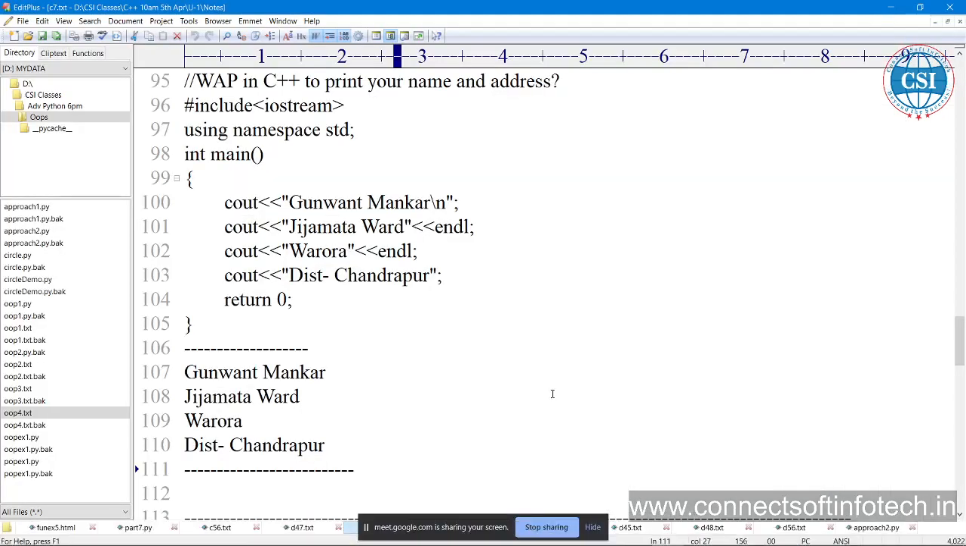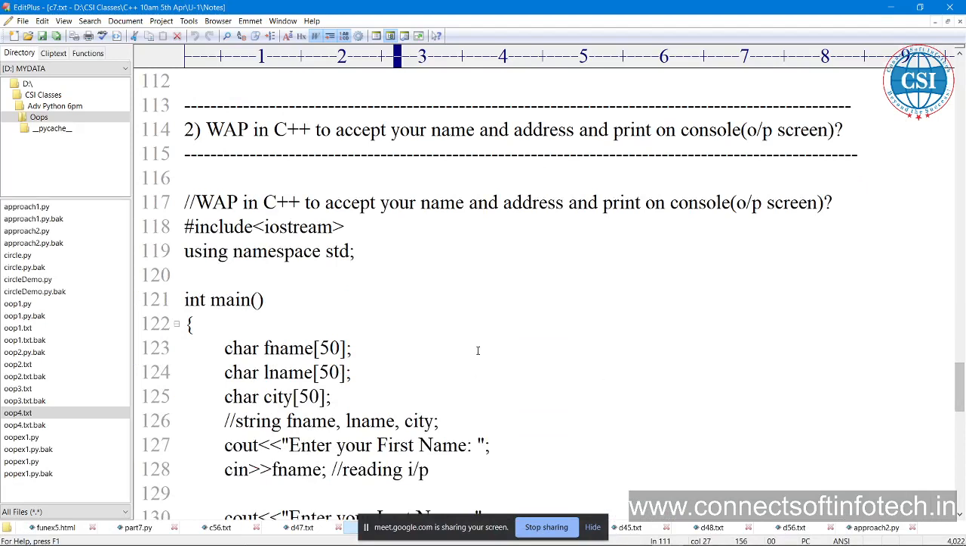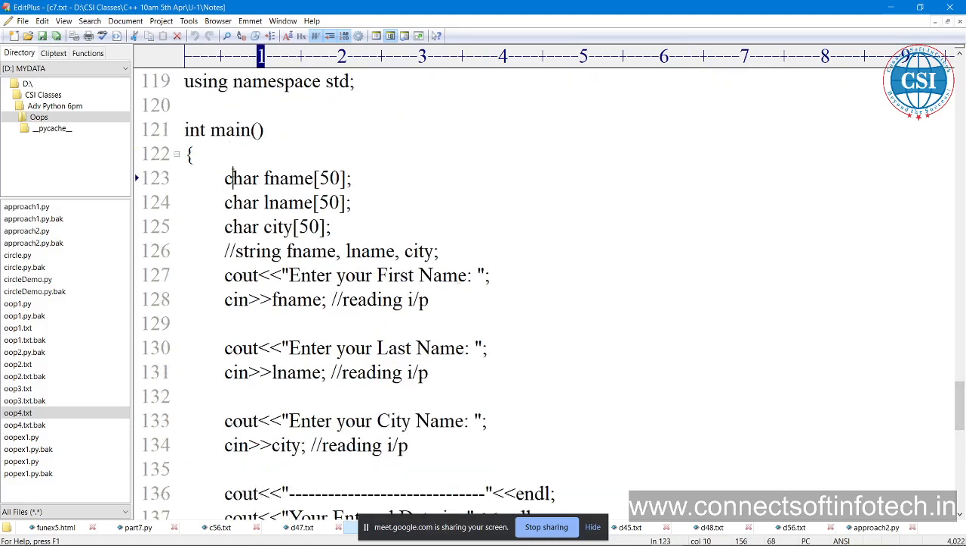or to read data from keyboard. Okay, accept your name and address and print on the console output screen. Okay,